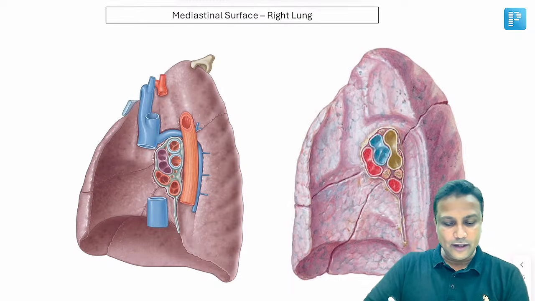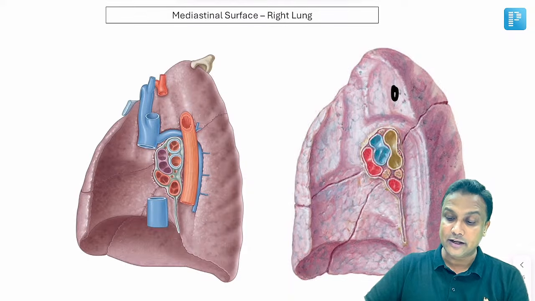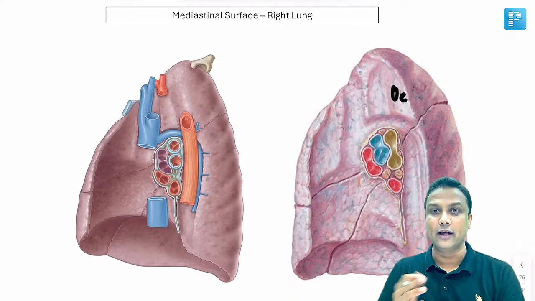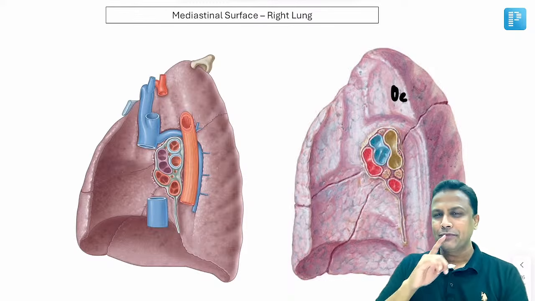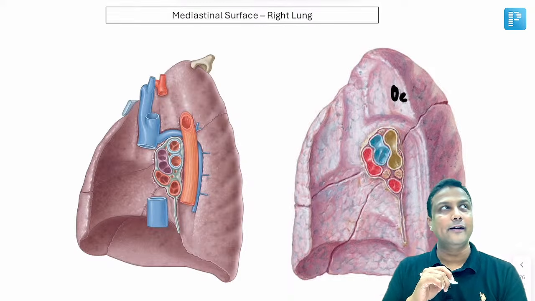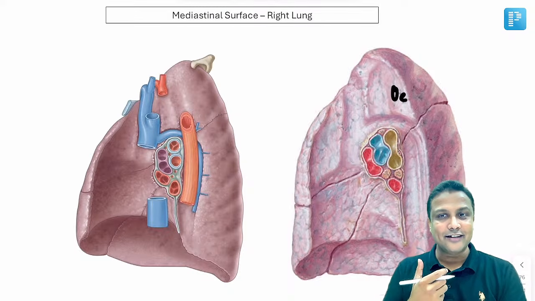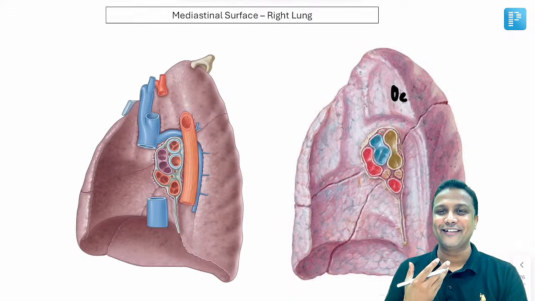Now again, the moment I look at this diagram here, yes of course, I had said the esophagus is going to pass from the center. So the esophageal impression is there on both lungs. Now, I hope you all have learned about the azygous vein. What is the meaning of azygous? Azygous means unpaired. It's unpaired.